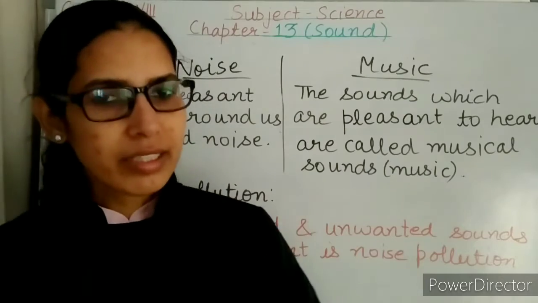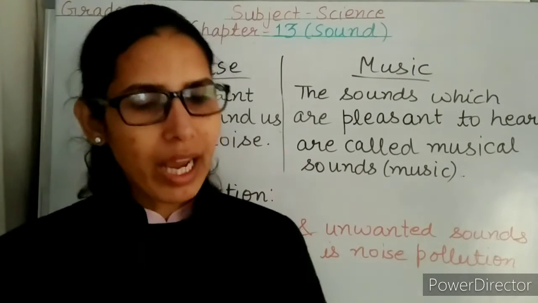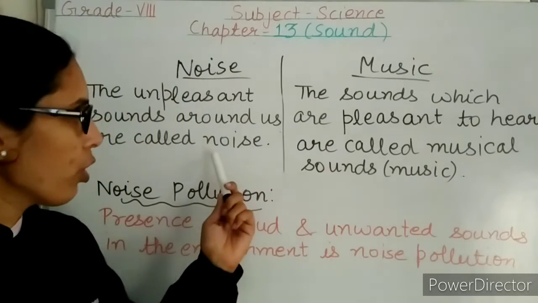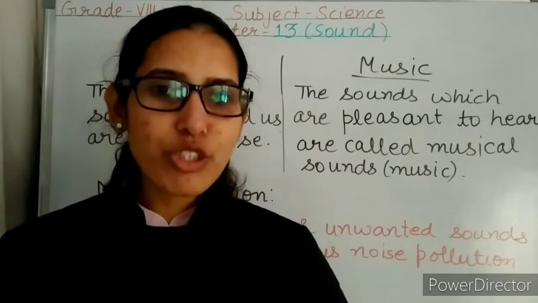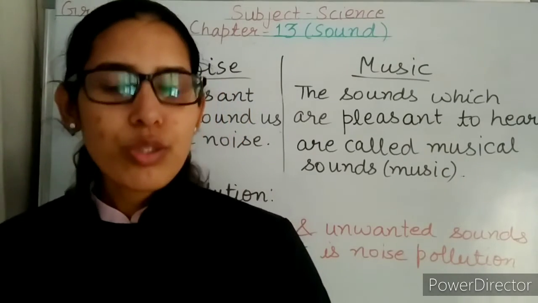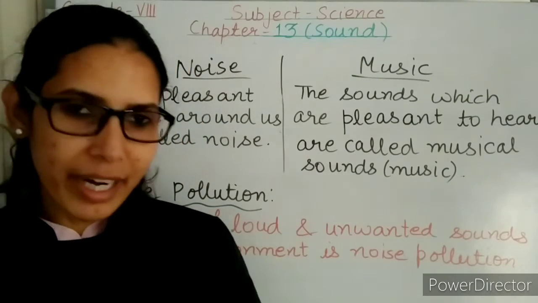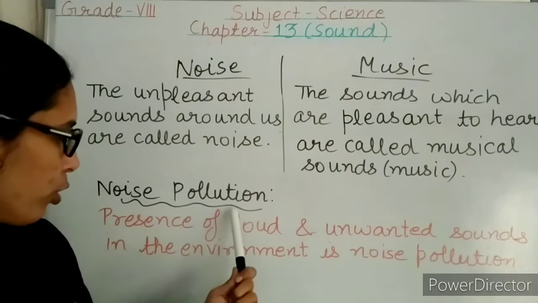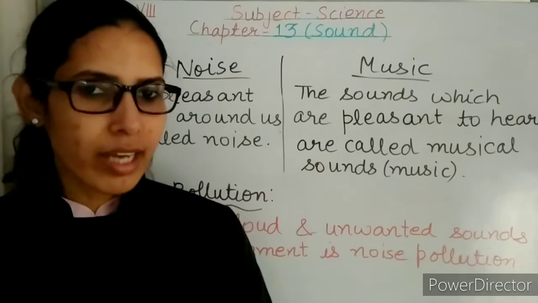But what is another difference? Music is produced because of the periodic and regular vibrations of the vibrating body. But noise is produced because of the irregular vibrations of the sound producing source. So this is another basic difference between music and noise. The next topic is noise pollution. Noise pollution is a serious issue because it impacts our health.